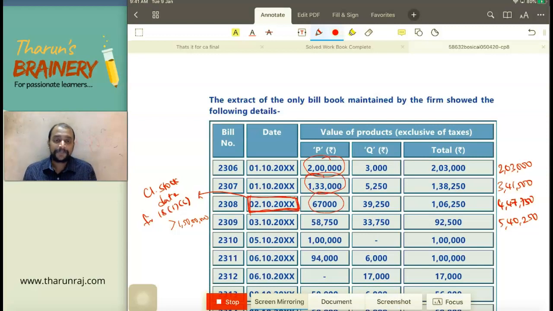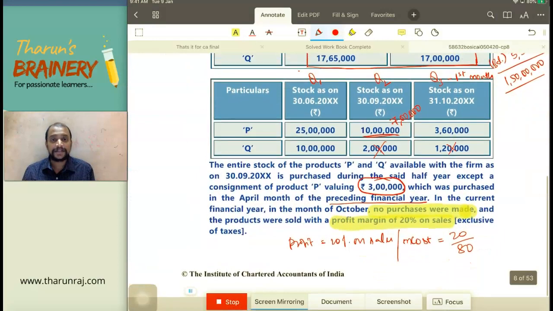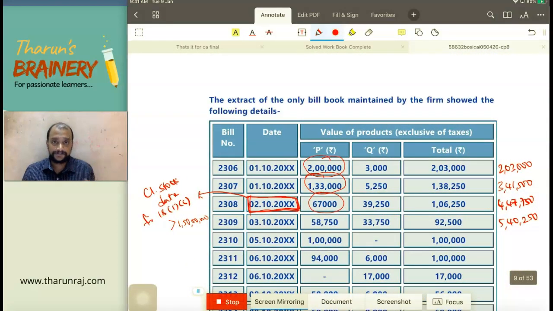This is the sale price. On sale price, if you reduce the profit margin 20%, you will get the cost. So on sale price, if you reduce the profit margin, you will get the cost, and that will be the cost as on, like that will be there in the stock as on 2/10.